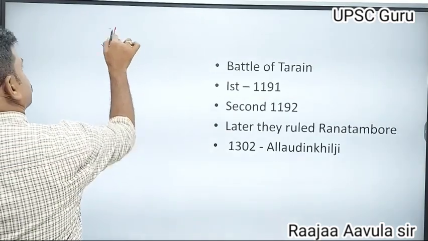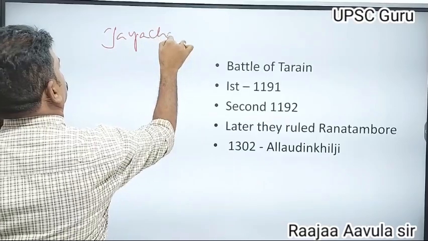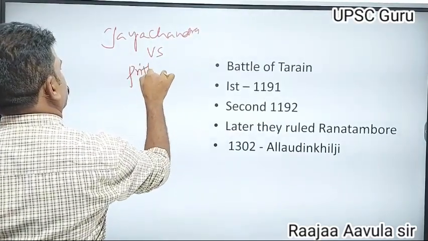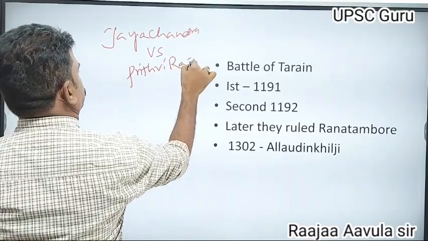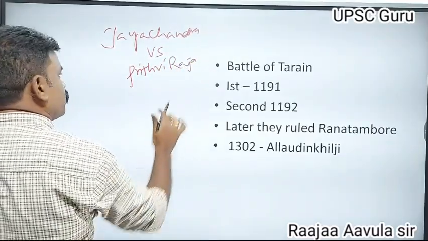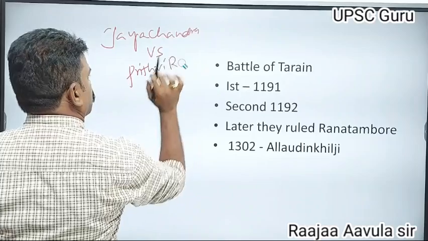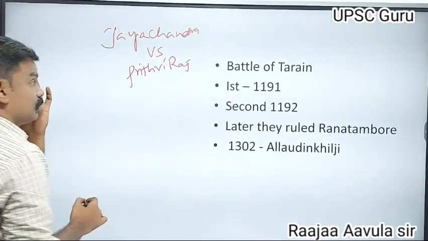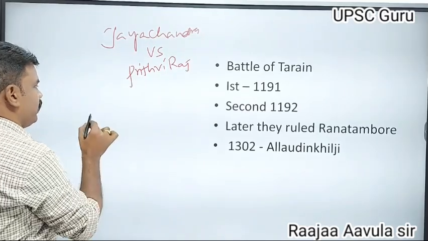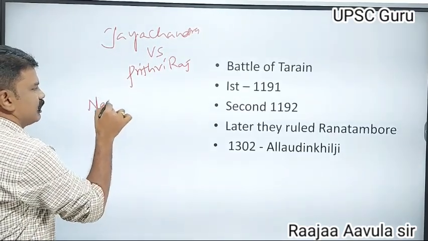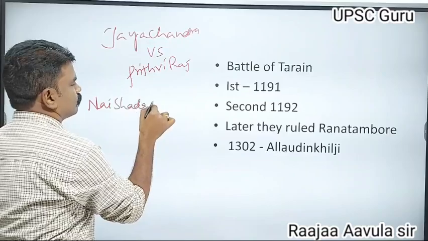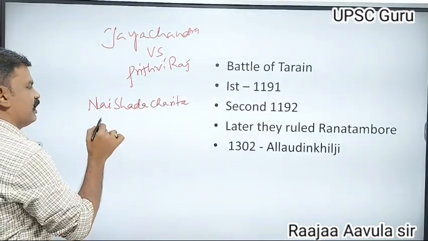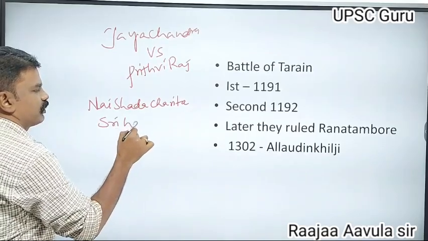Coming to Jayachandra versus Prithviraj. This information was given by the book Naishadha Charita, written by Sri Harsha.